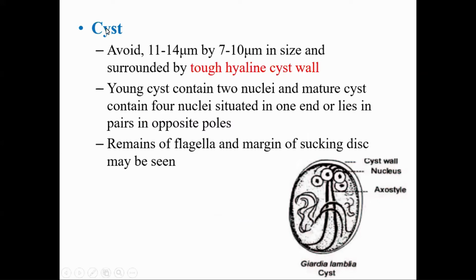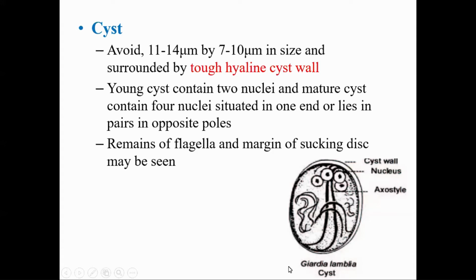And here, the cyst form. The cyst form is somewhat ovoid, 11 to 14 micrometers in length and 7 to 10 micrometers in breadth, and is surrounded by a tough hyaline cyst wall. The young cysts contain 2 nuclei, whereas the mature cysts contain 4 nuclei. These nuclei may be situated at one end, or lie in pairs at opposite poles. And the remains of flagella and the margin of sucking discs may be seen in the cyst.